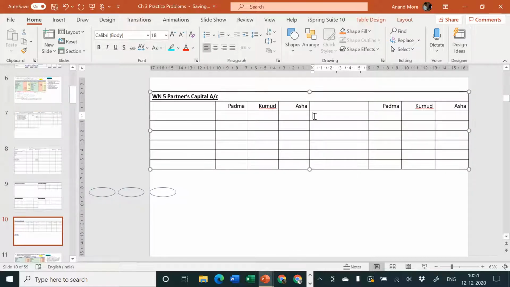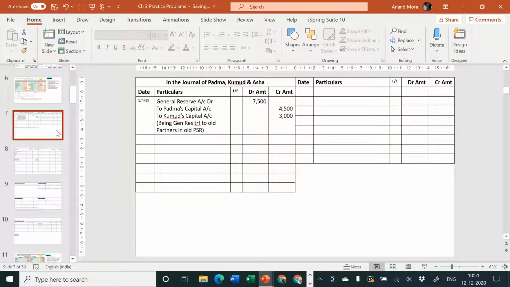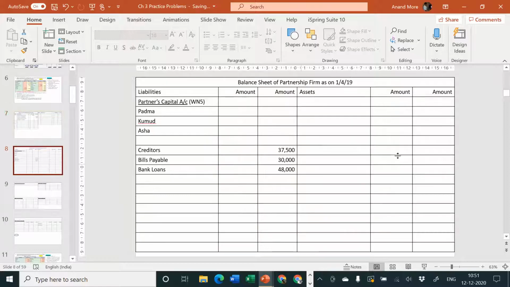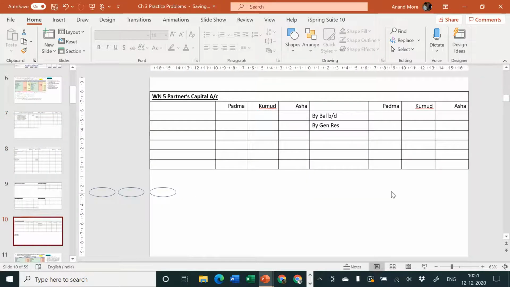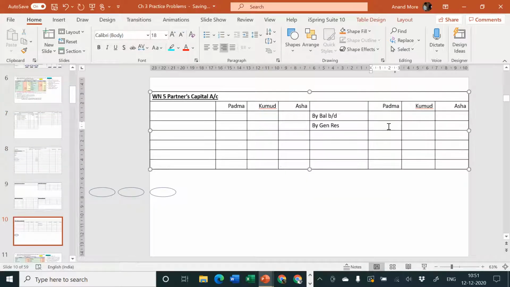First line is obviously going to be by balance brought down. Let us leave the line for that. Below that you will consider by general reserve, and the amount of general reserve is how much? 4,500 and 3,000. Padma and Kumud.